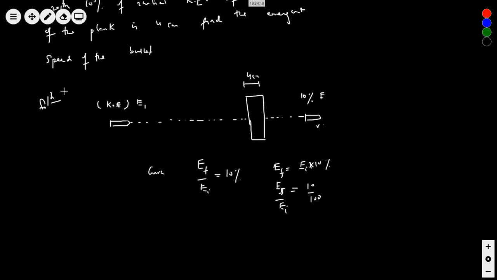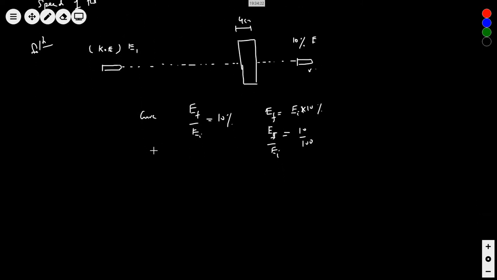So what is the initial kinetic energy? Half m VI squared. What is the final kinetic energy? First write EF by EI. There we can cancel half m and half m, the mass gets reduced. So what do I get now?